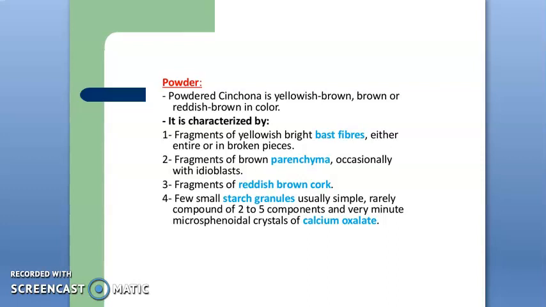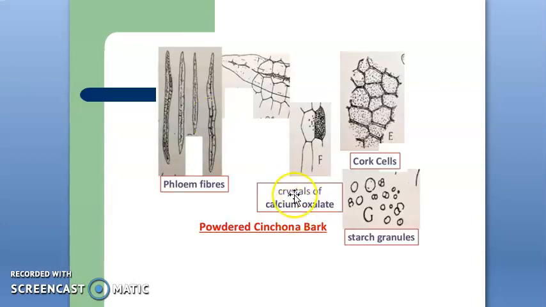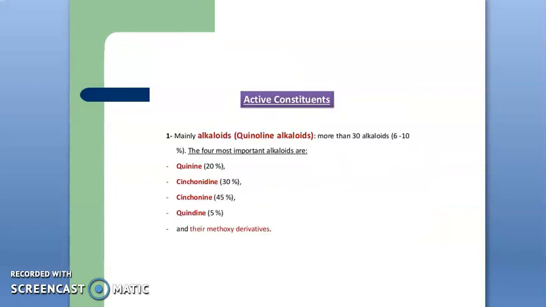Which is a very important point for GPAT. Next, these are the pictures of some microscopic study. These are the phloem fibers, crystals of calcium oxalate, cork cells and starch granules. So this is up to the microscopy of cinchona bark. Let's see its chemical constituents. This cinchona bark contains more than 30 alkaloids, and these alkaloids belong to the quinoline alkaloid group.